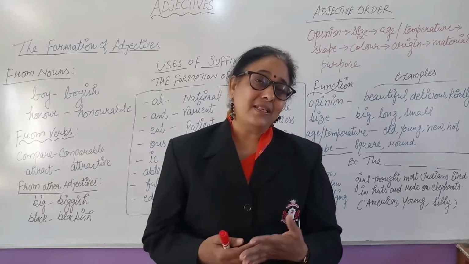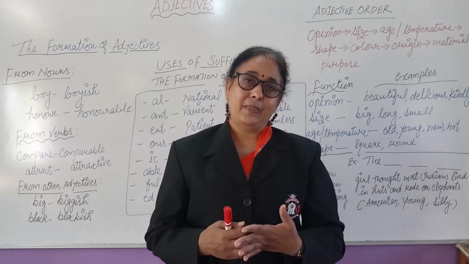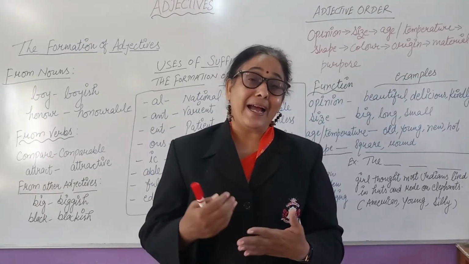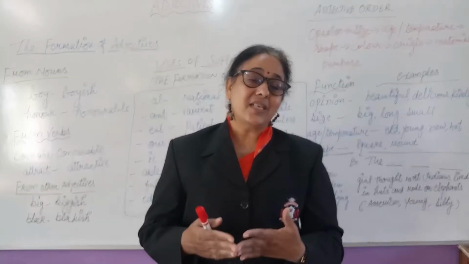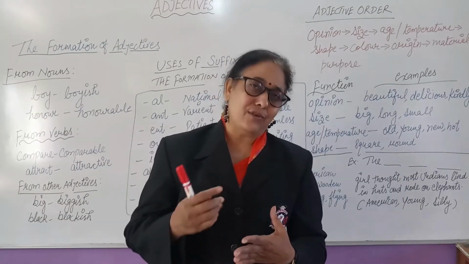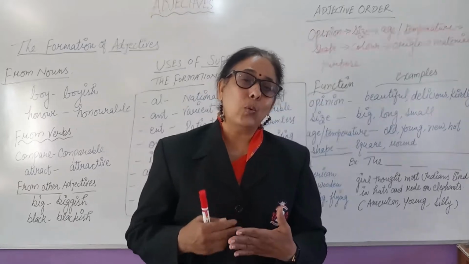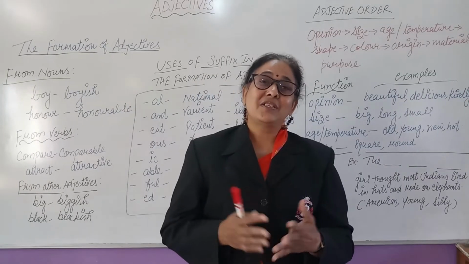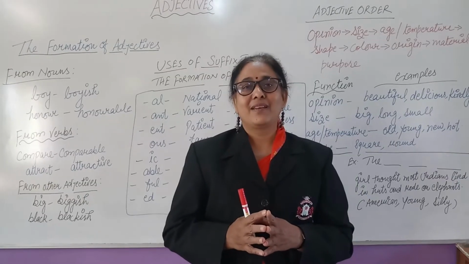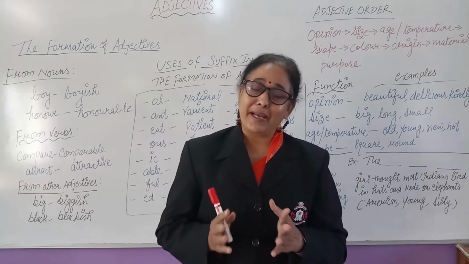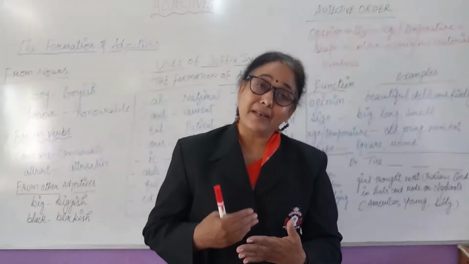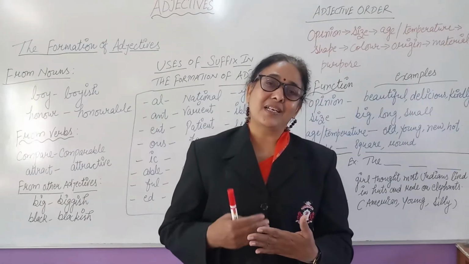Now, we can classify these adjectives into various types. There can be adjective of quality. So how will you identify whether it is an adjective of quality? When you get the answer to your question, what kind of, then it is the adjective of quality. Like, she is a kind girl. What kind of girl? Kind girl. She is a helpful child. What kind of child? Helpful child. So when you get the answer to the question what kind of, then it is the adjective of quality.